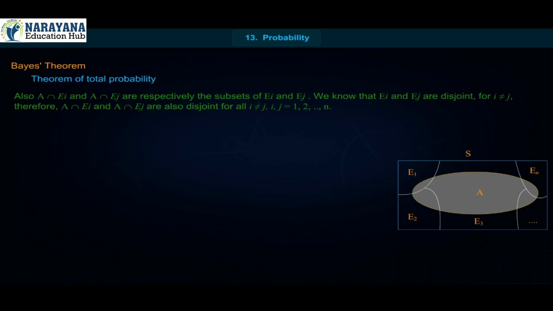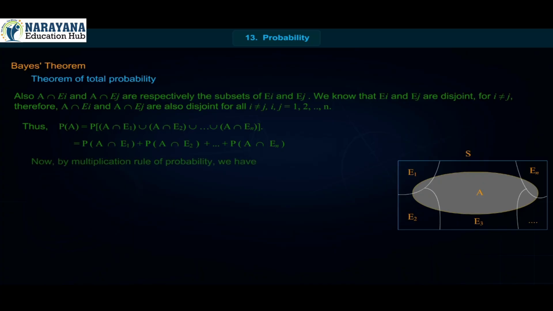Also, A intersection Ei and A intersection Ej are respectively the subsets of Ei and Ej. We know that Ei and Ej are disjoint, for i is not equal to j. Therefore, A intersection Ei and A intersection Ej are also disjoint, for all i is not equal to j, i, j is equal to 1, 2 up to n. Thus, P of A is equal to P of A intersection E1 union A intersection E2 union up to union A intersection En, is equal to P of A intersection E1 plus P of A intersection E2 plus up to plus P of A intersection En.